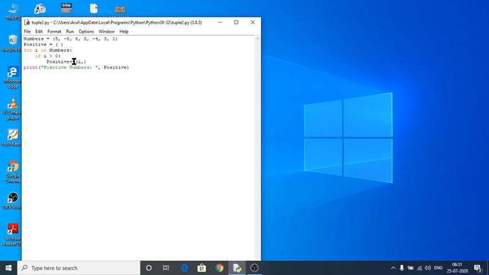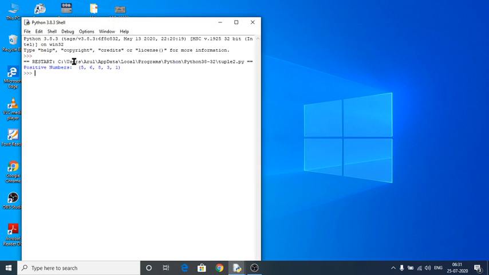The i variable is going to read out the numbers individually. After reading the number 5, it will read the number minus 8. If my number is less than 0, that would be deleted, because this program is specially for deleting the negative numbers from my list. So see here, positive numbers are 5 comma 8 comma 6 comma 3 comma 1. This is the result of this program.